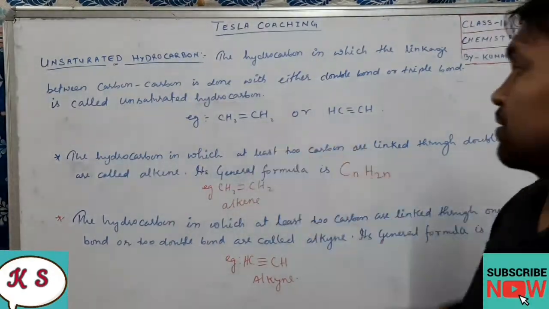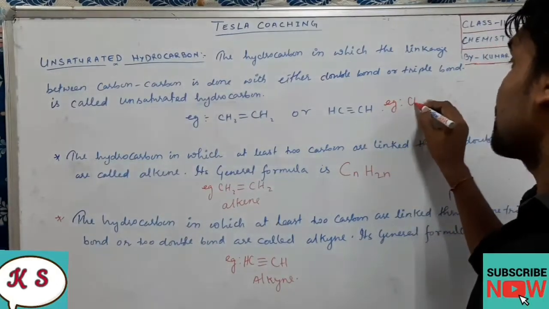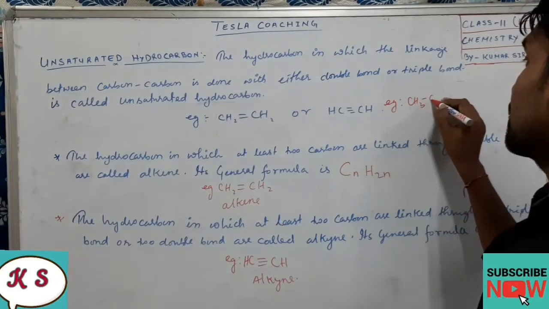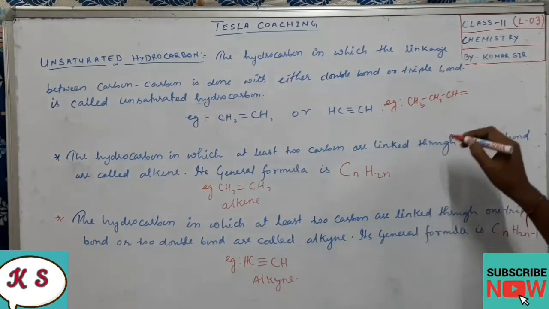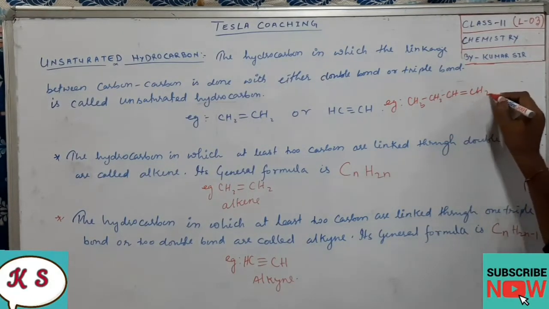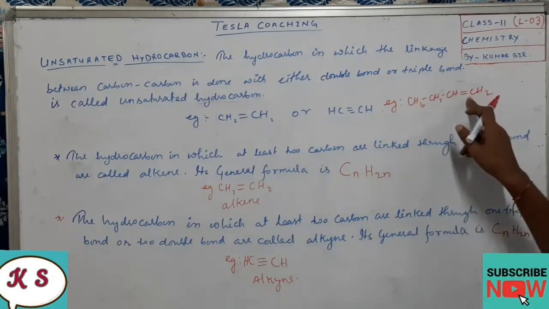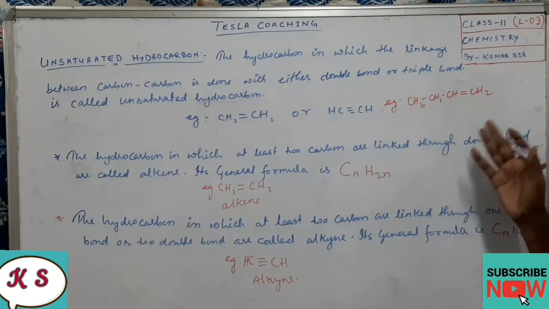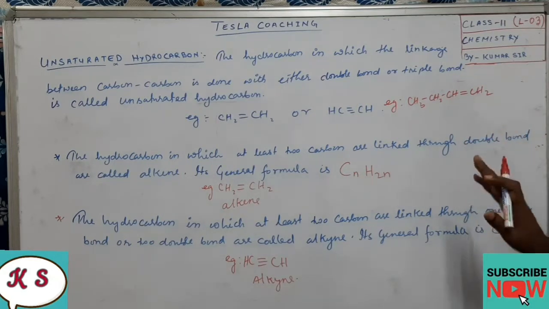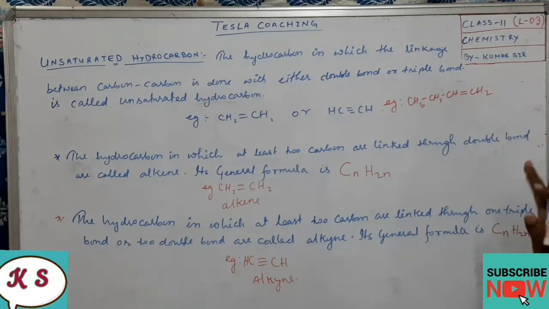It is not only like that. If you want more examples, the examples will be like this: CH3, CH2, CH double bond CH2. So this is also an unsaturated hydrocarbon. Why? Because one double bond is there, so it will be considered an unsaturated hydrocarbon. Similarly, if a triple bond is there, then we will also consider it an unsaturated hydrocarbon.